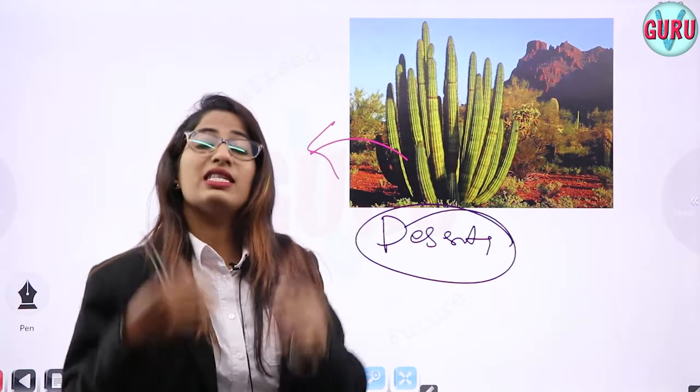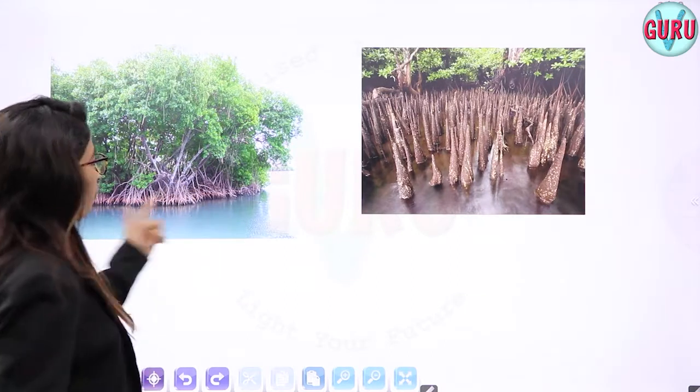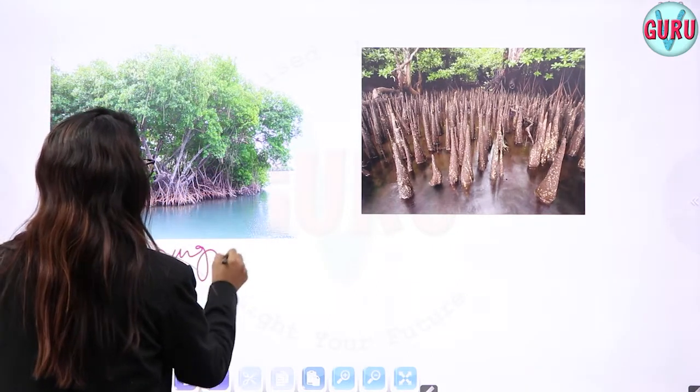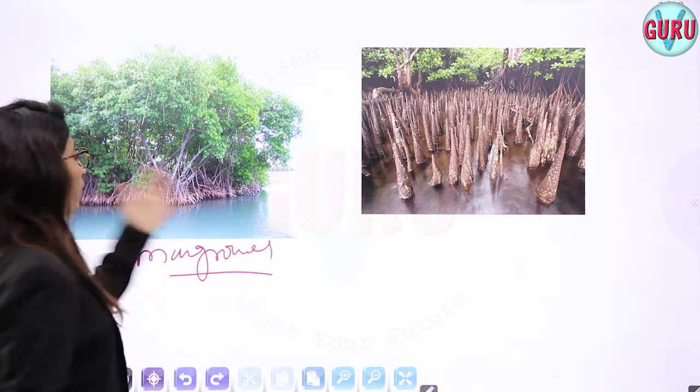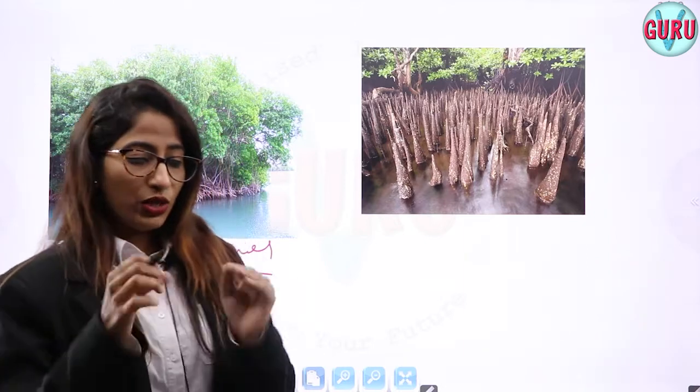Let's see, in the desert the availability of water is less. Similarly, just see, what are these? Mangroves. Okay, what are these mangroves? Mangroves are the plants which you can see in marshy places. What are those marshy places?